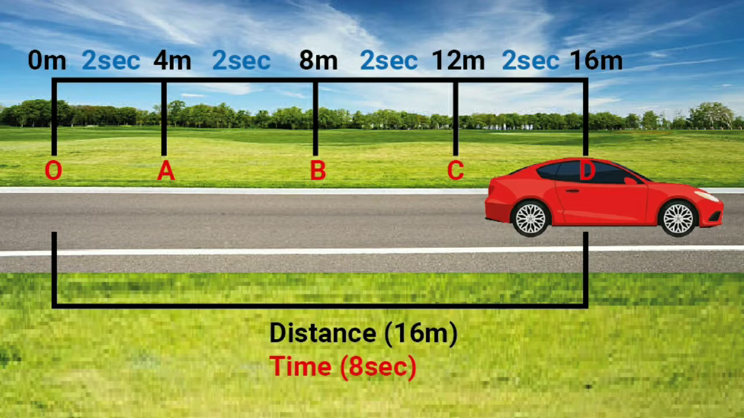Again it is moving from A to B, from 4 meter to 8 meter, that is again 4 meter in 2 seconds. And again from B to C, from 8 meter to 12 meter, in 2 seconds. And C to D again in 2 seconds, that is 4 meter. So you can see it is moving equal distances in equal time. Everywhere it is 2 seconds and everywhere there is 4 meter distance.